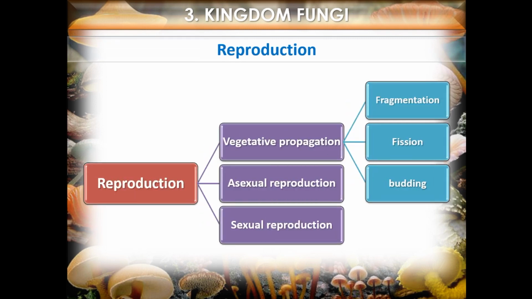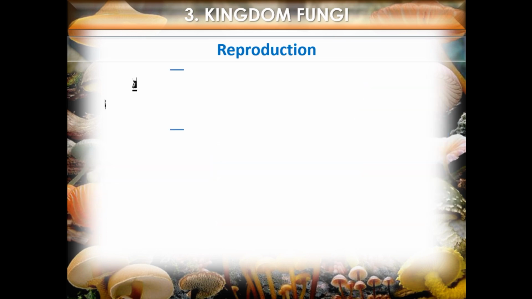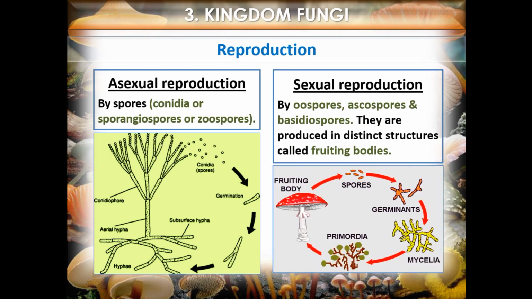Fungi can reproduce asexually, sexually, and by vegetative propagation. Vegetative propagation can be by fragmentation, fission, and budding. Asexual reproduction occurs by forming spores, that is, by formation of conidia, sporangiospores or zoospores. Sexual reproduction occurs by oospores, ascospores, and basidiospores. They are produced in distinct structures called fruiting bodies.